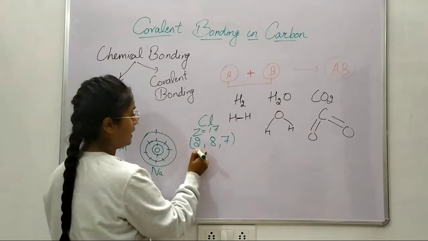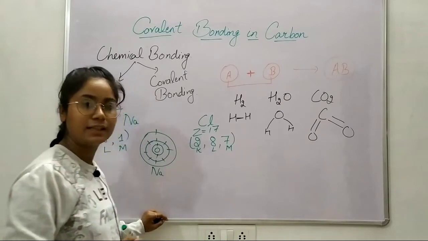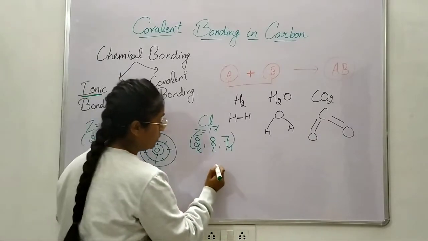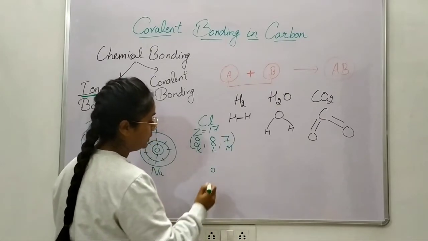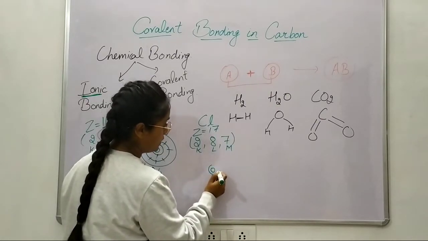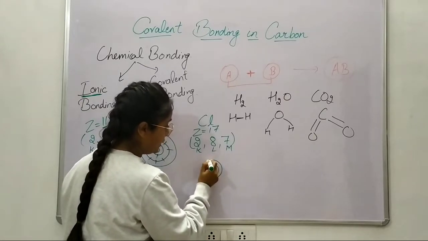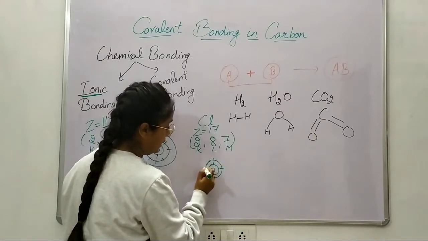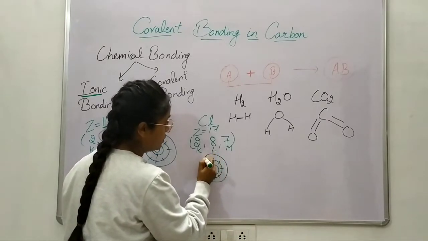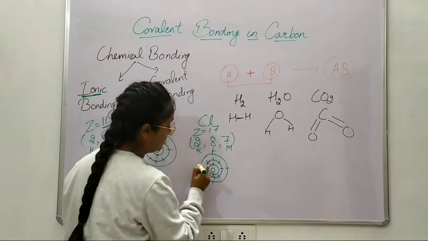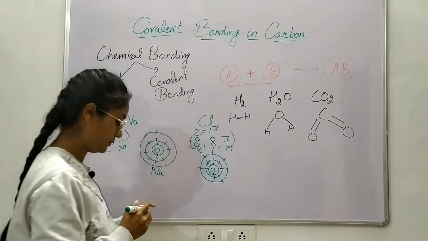So here is our K shell, here is our L shell, and here is our M shell. In this one we have the nucleus of chlorine, in which 17 protons are present. In the first shell, K shell, 2 electrons are there. In the second shell, 8 electrons are there. In the third shell or M shell, 7 electrons are there: 5, 6 and 7.